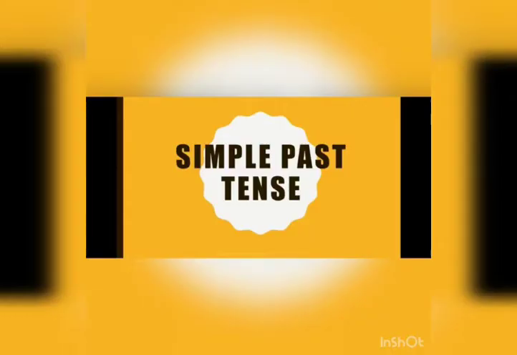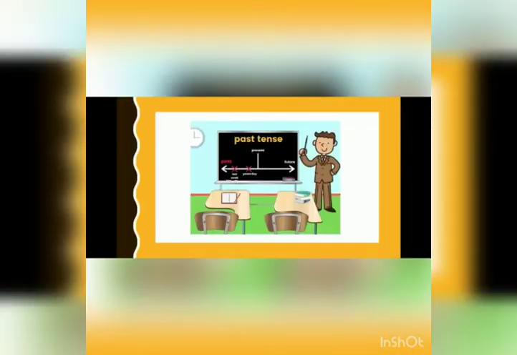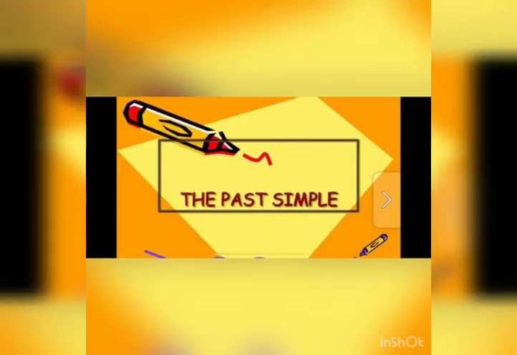Hello children, today we are going to start with the next topic, simple past tense. Now children, we know the word tense indicates the time of an action or an event, whether the event has happened in the past, present or future. Today we are going to learn about the past simple.